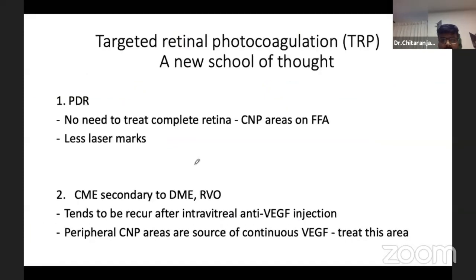So the last topic is targeted retinal photocoagulation. It's a new school of thought. So it is said that in PDR, there is no need to treat the complete retina. You can only treat the CNP areas on FFA. So this will be possible in less laser marks. And second is in CME secondary to DME or RVO, the CME tends to recur even after repeated intravitreal injections. So it is thought that peripheral CNP areas is a source of continuous VEGF. So if we treat this area, the recurrence will be decreased.